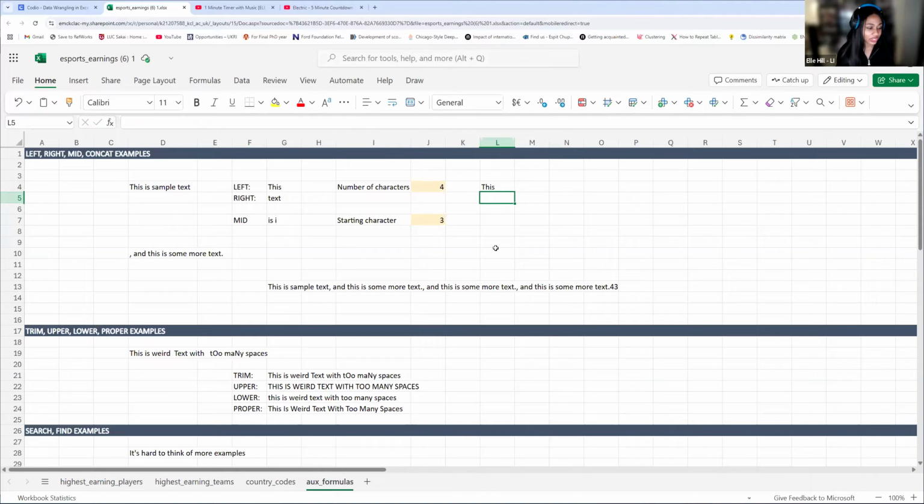Right is going to be a little bit different, but the same concept. Now let's say we want to gather text. Based on that logic, how would we get the word text using right? The only difference for right is that we start counting from the right.